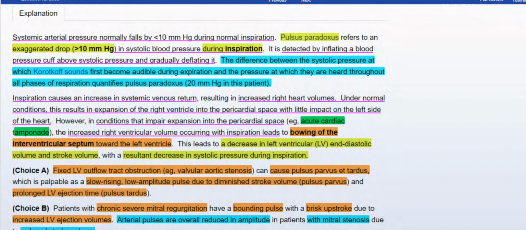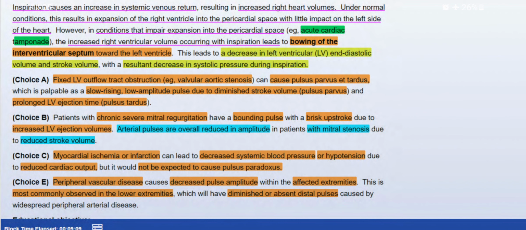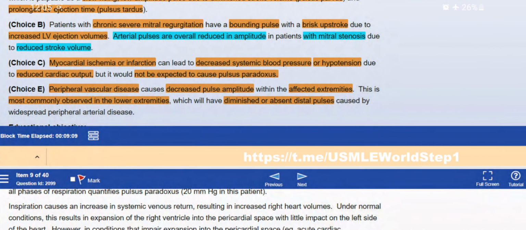We talked about this. Okay, why not option A? Fixed left ventricular outflow tract obstruction, valvular aortic stenosis, would cause pulsus parvus et tardus. Chronic severe mitral regurgitation would produce a bounding pulse with increased left ventricular ejection volumes. We talked about MI, which is not associated with pulsus paradoxus. Peripheral vascular disease would decrease pulse amplitude within affected extremities, not overall, right?